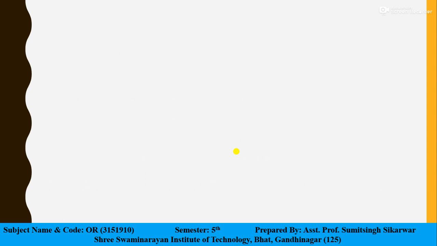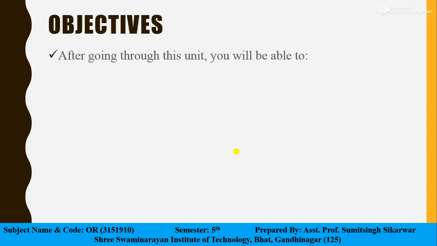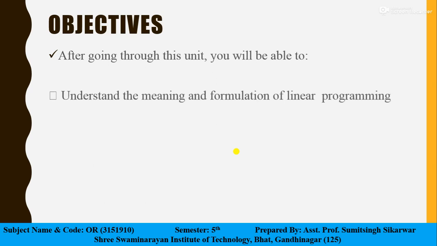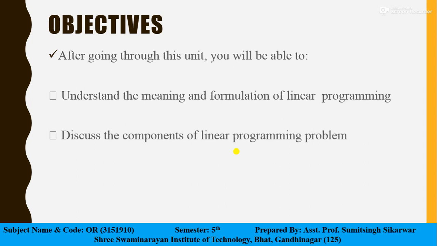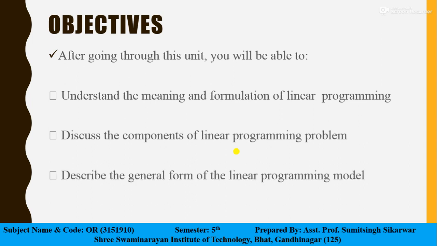Now let us see the objectives of this unit. After going through this unit, you will be able to understand the meaning and formulation of a linear programming. We will discuss the components of a linear programming problem, and we will describe the general form of a linear programming model.